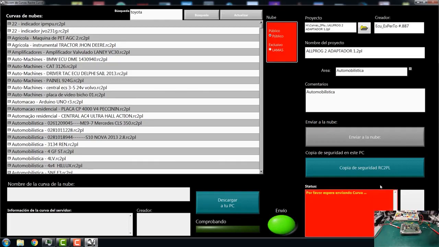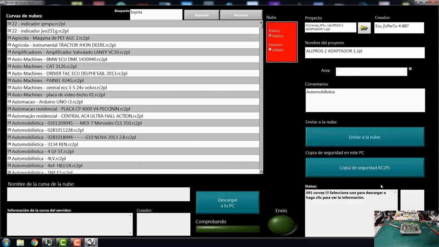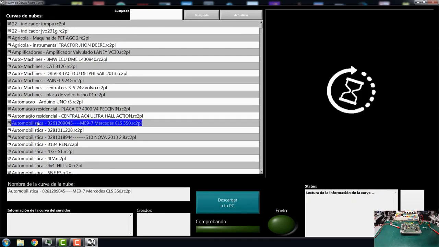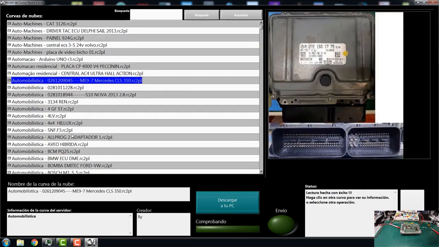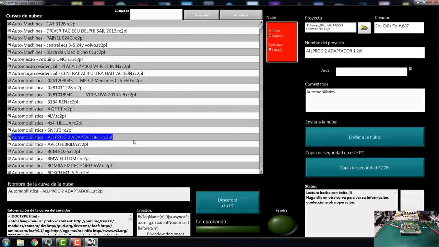There it is now. There are 691. I have contributed my bit, and now it should be here. I'm going to delete this and see. I suppose it's in alphabetical order, but no, it's not here. Here it is. It's the curve we've uploaded. It's a Gel Pro, model 2, adapter 1.